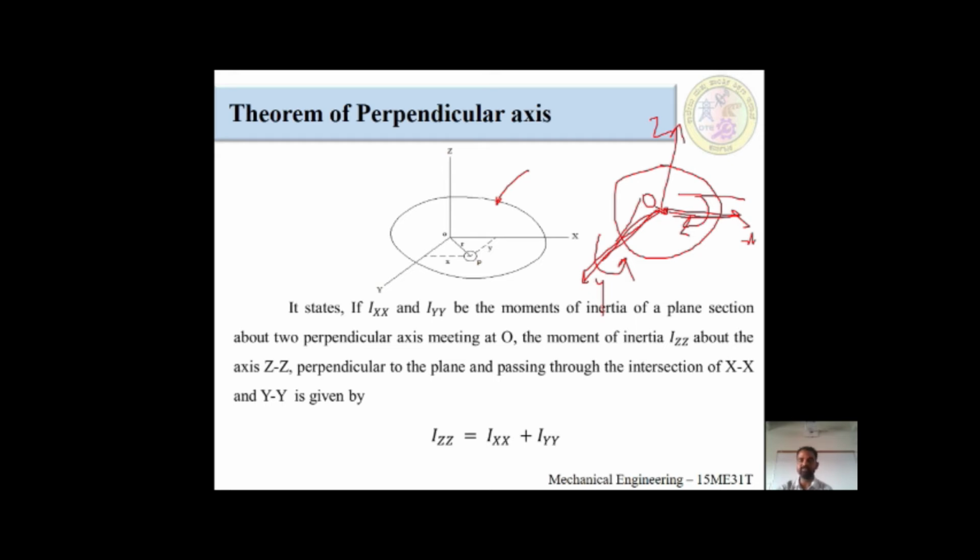After that, another thing will arise, which we call z, the moment of inertia about z. The formula would be Izz is equal to Ixx plus Iyy, where Izz is the moment of inertia about the z axis, Ixx is the moment of inertia about the x axis and Iyy is the moment of inertia about the y axis. I guess you well understood this theorem, the perpendicular axis theorem.